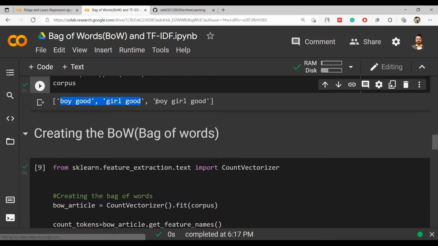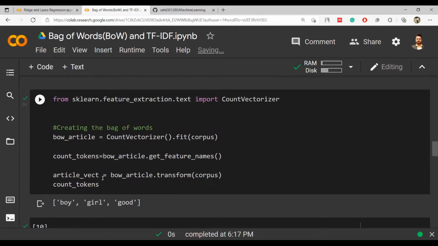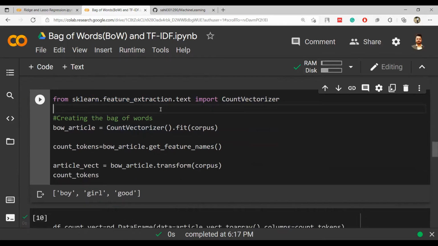These are the sentences in my corpus. First I want to get all the unique words out of the corpus, and for that I am using this CountVectorizer. It is part of sklearn.feature_extraction.text. This is the library from which we are importing CountVectorizer, and then we are creating the bag of words. The first part of it is to get all the unique words.